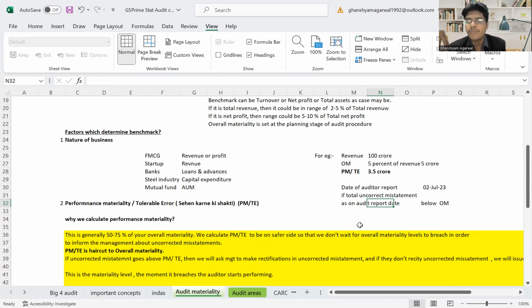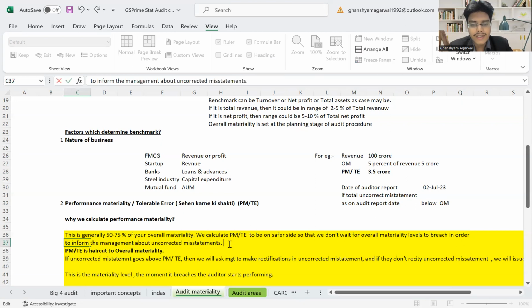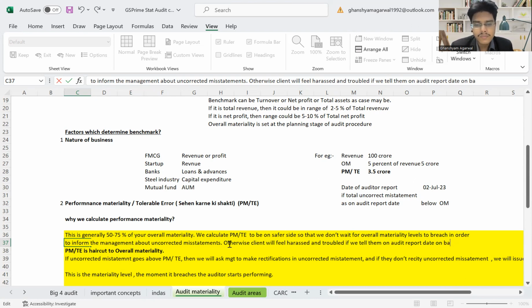We will not wait for the overall materiality level to breach. Otherwise the client will feel harassed and troubled. If we tell them on the audit report date on the basis of overall materiality, and don't have a performance materiality, they will feel troubled. So we keep a buffer zone.